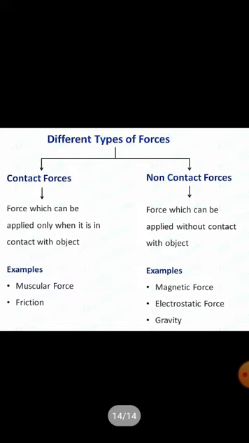We have so far studied that forces are classified as contact forces and non-contact forces. Muscular force and friction are contact forces. Magnetic force, electrostatic force and gravitational force are non-contact forces. In the next module, we will be learning about pressure and the applications of pressure.